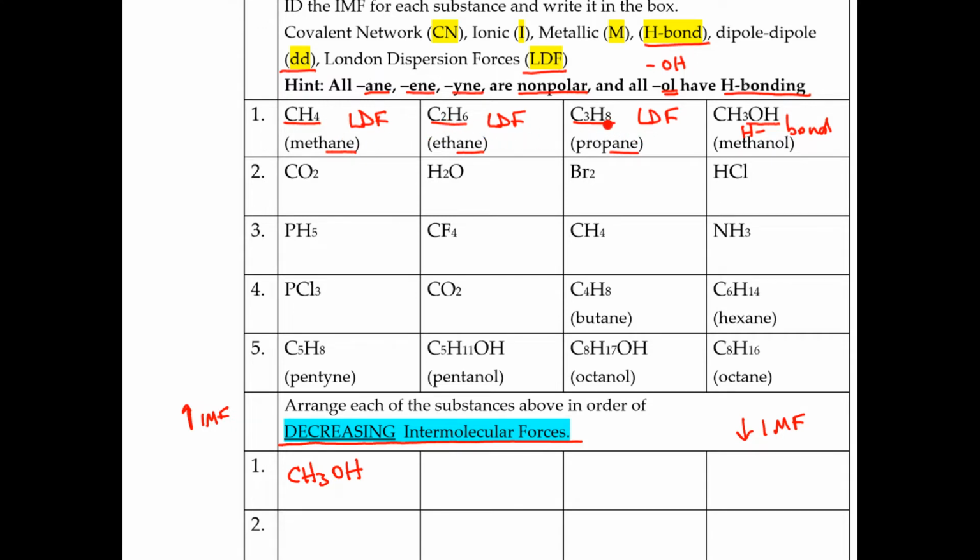So this one has the biggest cloud. So this one's going to be C3H8, followed by C2H6, followed by CH4. This is all based on size. Remember, we looked at that graph for boiling points. The bigger the size, the stronger the London dispersion forces. So that's how you're going to do this whole worksheet on this page, which is intermolecular forces 1.